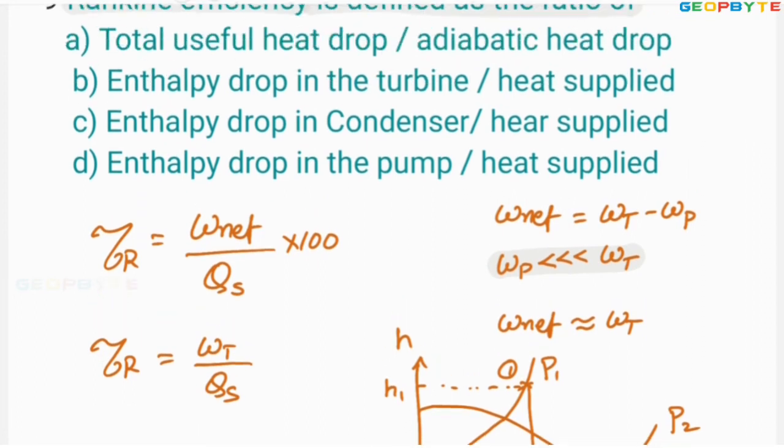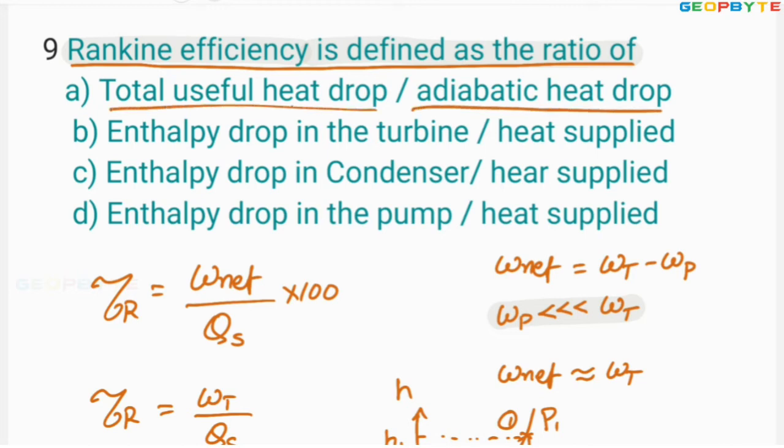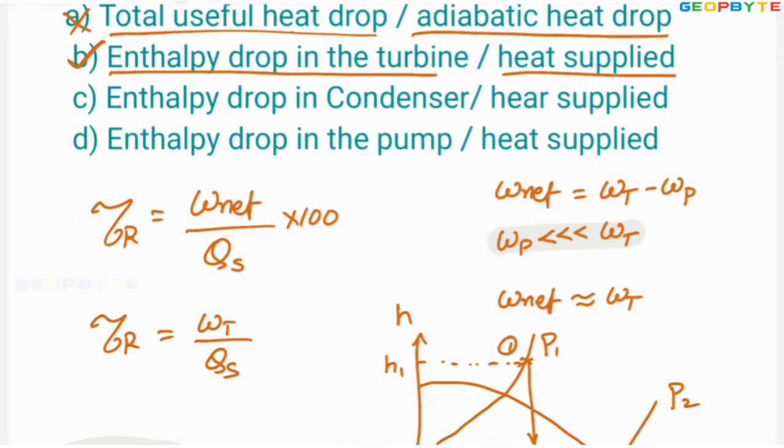Now look at the options. Options are Rankine efficiency is defined as the ratio of option A, total useful heat drop divided by adiabatic heat drop. No. Option B, enthalpy drop in the turbine divided by heat supplied. Absolutely correct. Enthalpy drop in the turbine is equal to turbine work. That turbine work divided by heat supplied is the Rankine cycle efficiency. I hope you got my point. Let us take another problem.